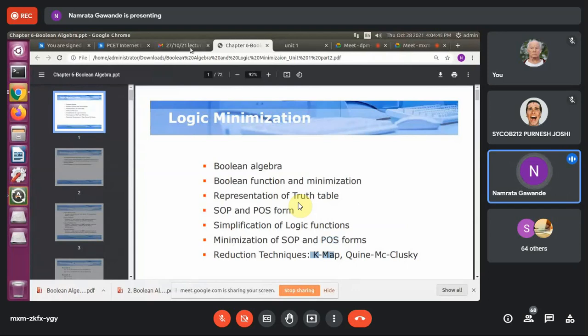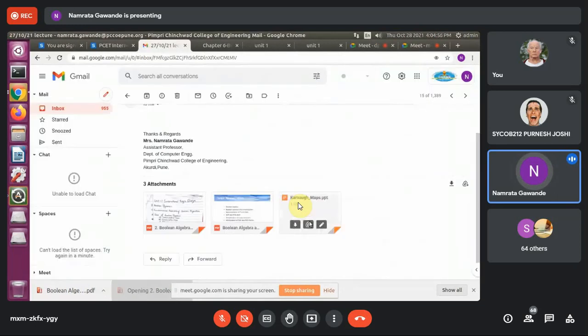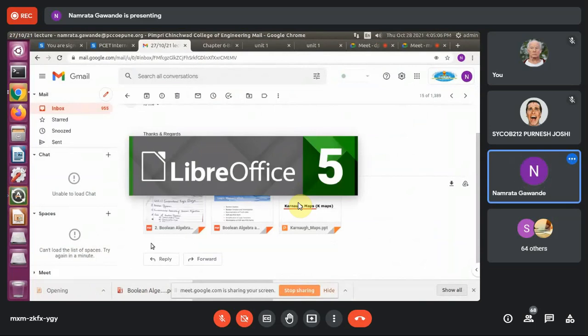Now I will directly start with the basics. The PPT is there and the notes are also there. In the PPTs it is not given in detail; it is in the notes. So wherever required, I will switch to the notes.